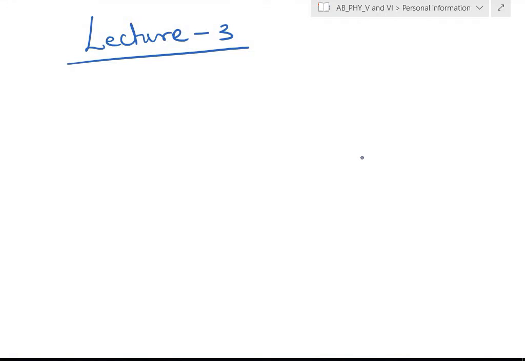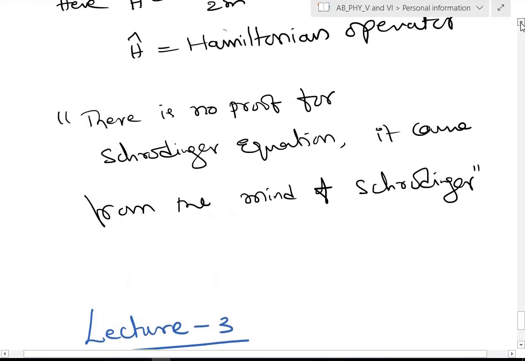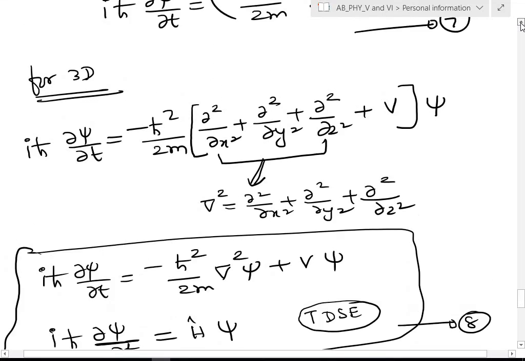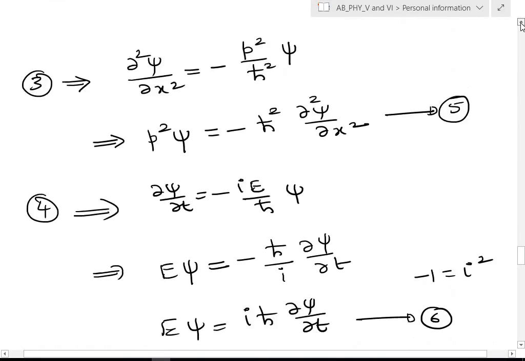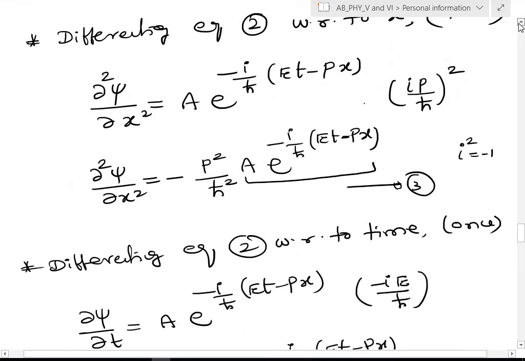Yes, students. So lecture 3 of quantum mechanics. What we have done in the previous sessions: in the previous session we derived the Schrödinger time dependent wave equation from the classical physics ideas, and not simply the classical physics ideas, but by combining them with the de Broglie concept.